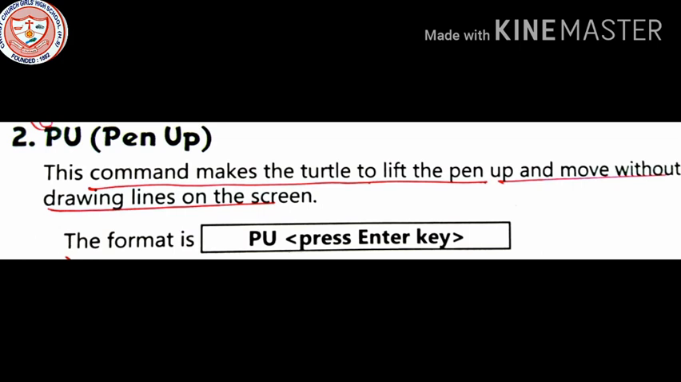The format is PU and enter. So all these commands will be in capital letters. PU and enter. Okay.